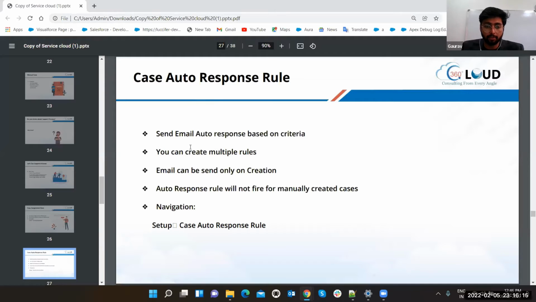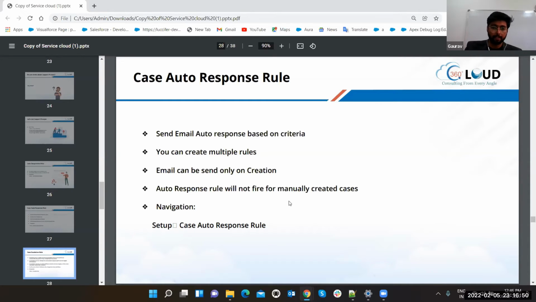Let's send email to response. You can create multiple rules. Definitely, email can be used only in creation. Whenever you are creating a case, then this auto response rule is going to run. Means if you are editing, then it is never going to run, and the auto response rule will not fire for manually created cases. If you are creating it manually, you are already available there on the system, right? So case auto response will fire only for those cases which are generated from an automated process, like web to case, email to case, some web form, some custom approach.